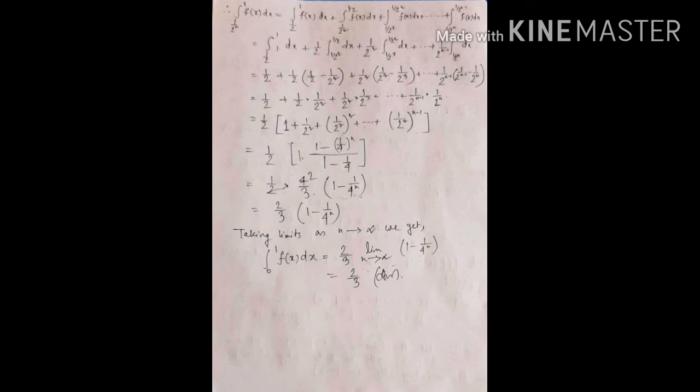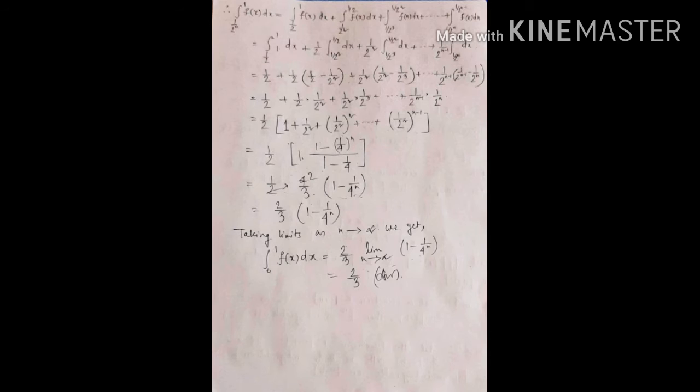So we write 1/2 integral from 1/2² to 1/2 dx plus 1/2² integral from 1/2³ to 1/2² dx plus ... up to 1/2^(n-1) integral from 1/2^n to 1/2^(n-1) dx.